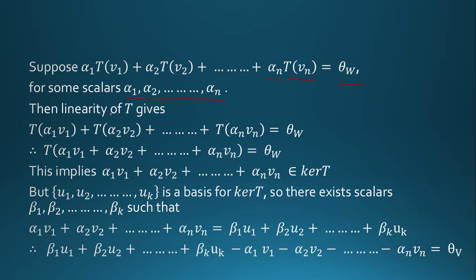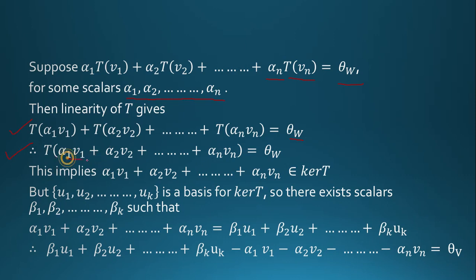Then linearity of T gives, but T is linear, so we can write T of alpha 1 V1 plus T of alpha 2 V2 plus up to T of alpha n Vn is equal to 0 vector. So T of alpha 1 V1 plus alpha 2 V2 plus up to alpha n Vn is equal to 0. Here we use the second property of linear map, and here we use the first property of linear map,